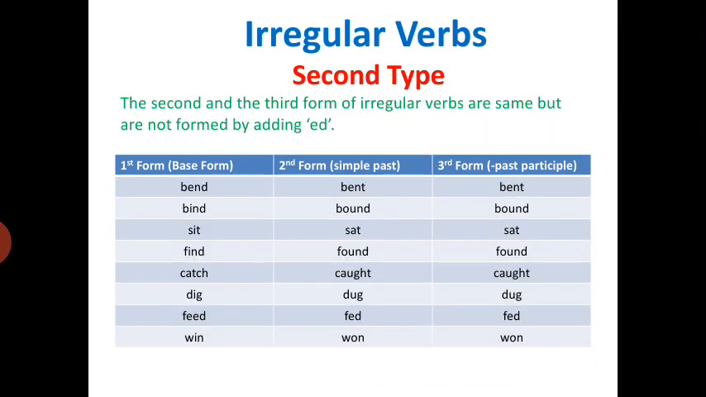In the second type, the second and third form of irregular verbs are same but are not formed by adding ed. Now you can see: bend, bent, bent; bind, bound, bound; sit, sat, sat; find, found, found; catch, caught, caught; dig, dug, dug; feed, fed, fed; win, won, won. So ed is not added in second and third form of verb.